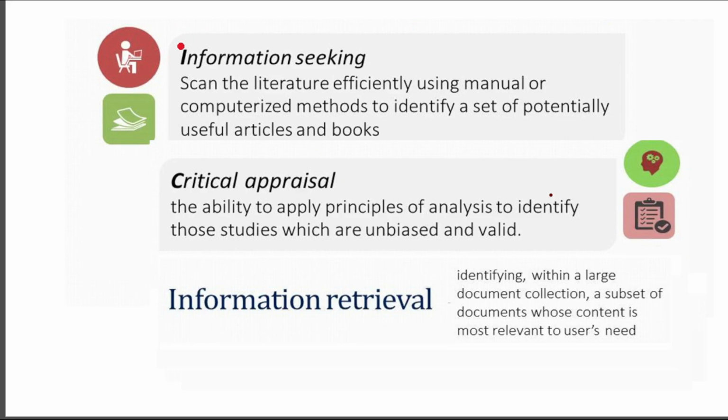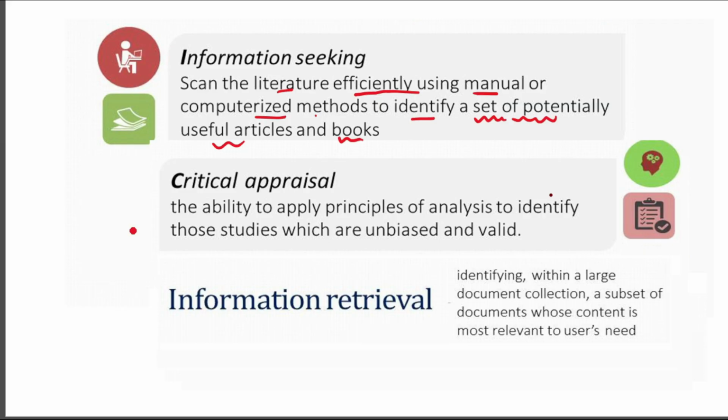How are they defined? Information seeking is nothing but scanning the literature efficiently using manual or computerized methods to identify a set of potentially useful articles and books.